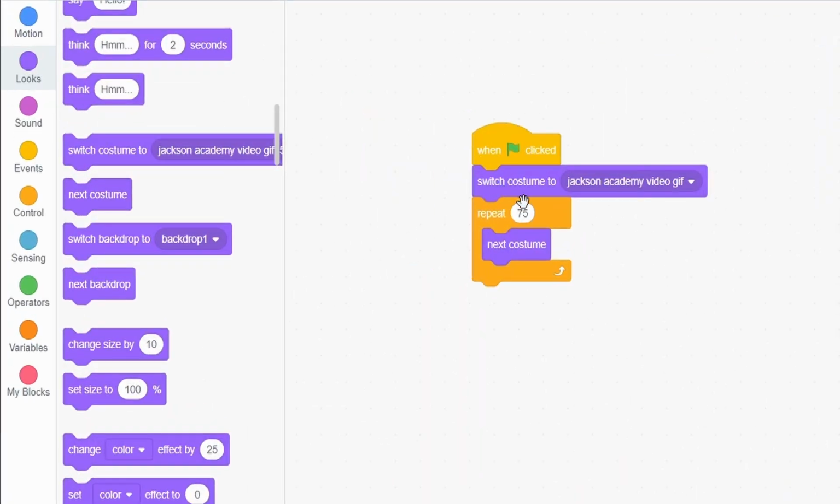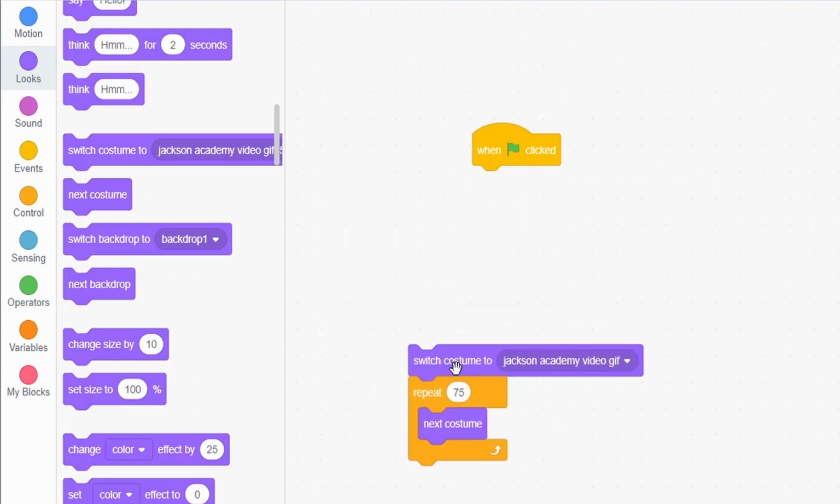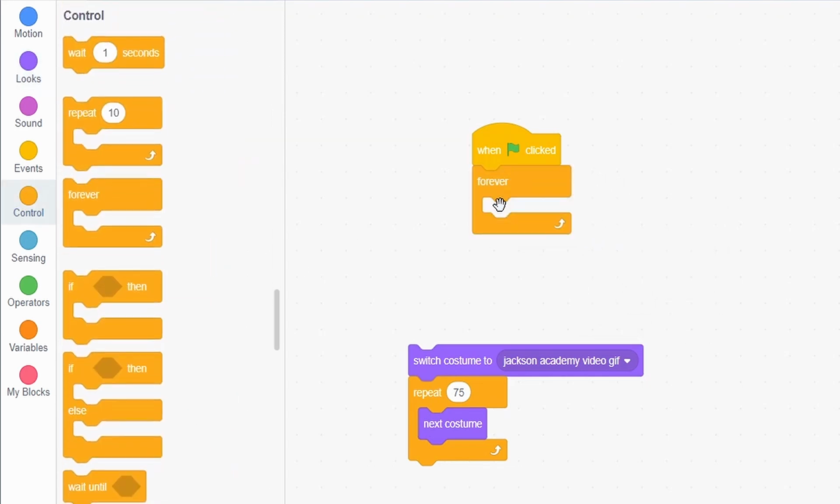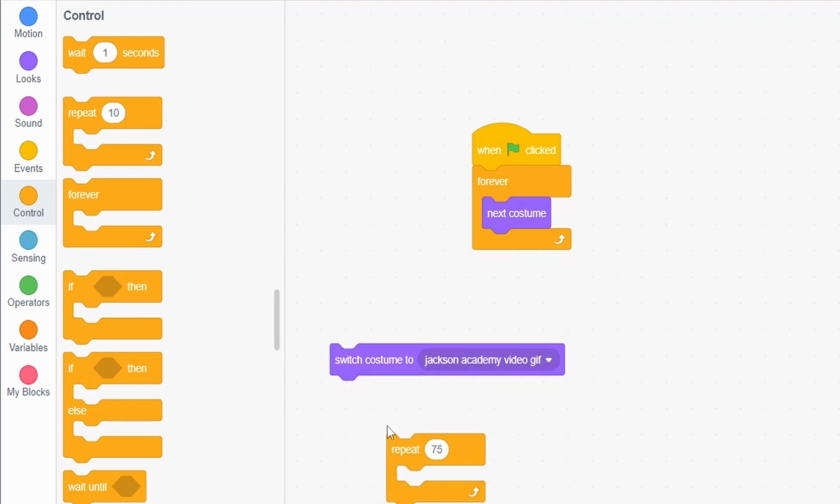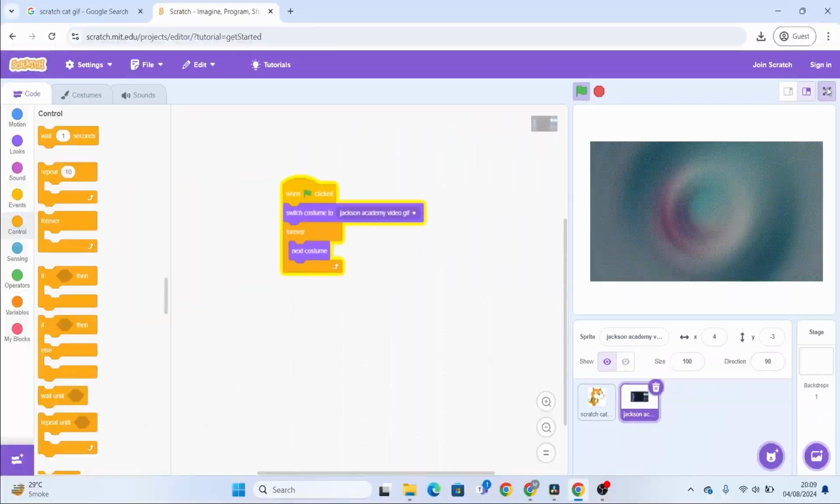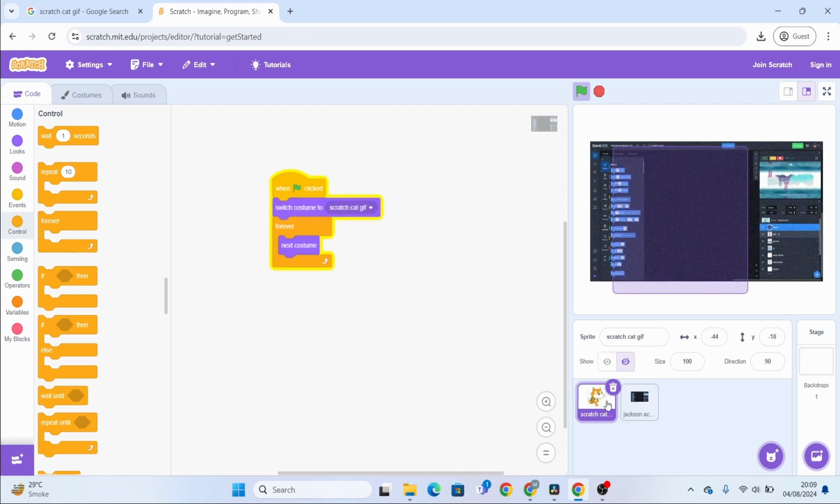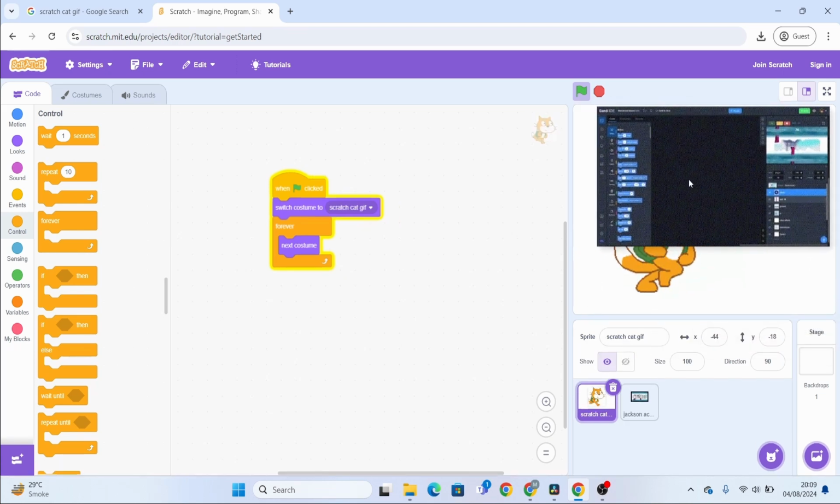And as I told you before, if you want to turn it in a loop, all you need to do is bring out the forever loop and put the next costume block into the forever loop, and above that switch costume to Jackson Academy video GIF, which is the first costume. And there you go, this is all done. So this was how to bring GIFs and video clips into your Scratch project.